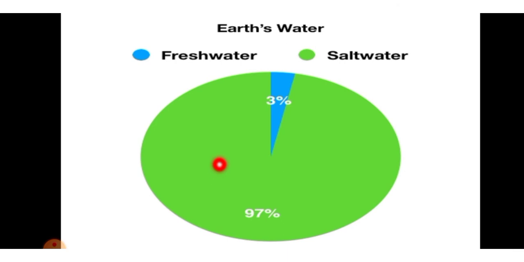In the second pie diagram, you can see only 3% of the water present on earth is fresh water, means it is potable water, out of which about 99% is locked in the glaciers, and the rest is in underground water, in the lakes, rivers and streams, and as groundwater. The remaining 97% of the water is salt water, that is ocean or sea water, which is not potable. It is not fit for drinking. We cannot drink this saline water. We can drink the fresh water.